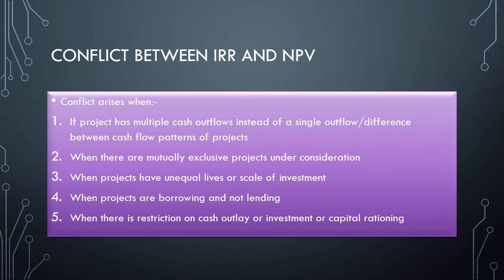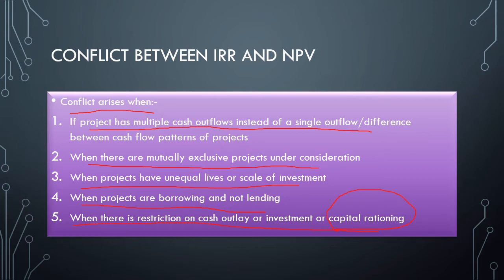So, conflict between IRR and NPV. This conflict arises when a project has multiple cash outflows instead of a single outflow. It also arises when there are mutually exclusive projects under consideration, when projects have unequal lives or scale of investment. These are self-explanatory; you can understand by reading them. It also arises when projects are borrowing and not lending, and when there is a restriction on cash outlay or investment, that is, capital rationing. Capital rationing is when there is a fund constraint.